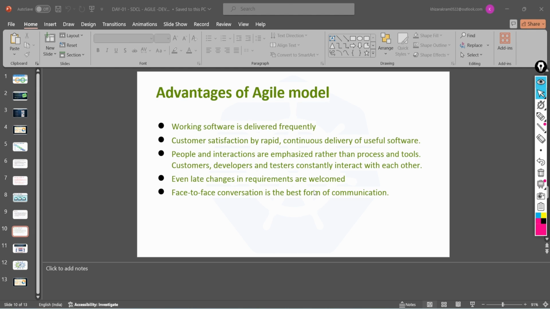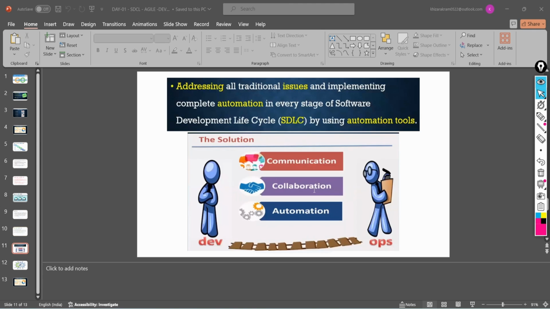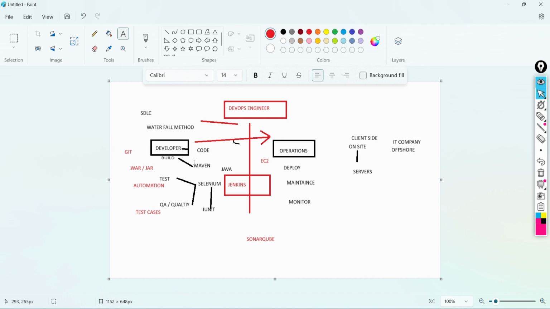We break the big project into multiple sprints and achieve it part by part, making a timeline for that. Addressing the traditional way of implementing software, we provide complete automation in every stage of the software: the development stage, build stage, test cases, and the deployment to different environments.